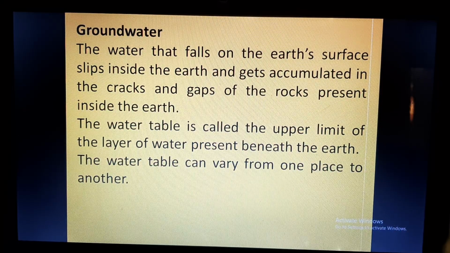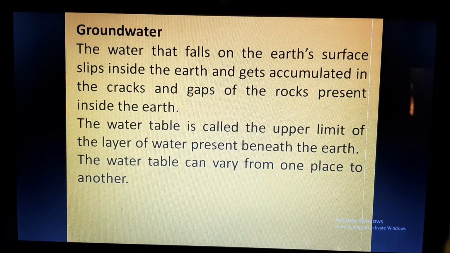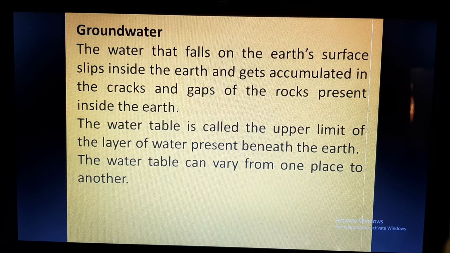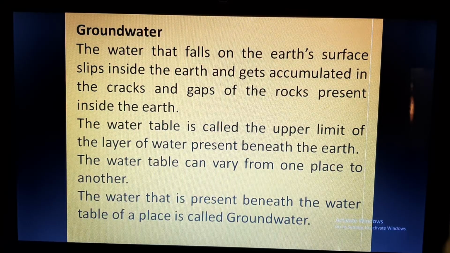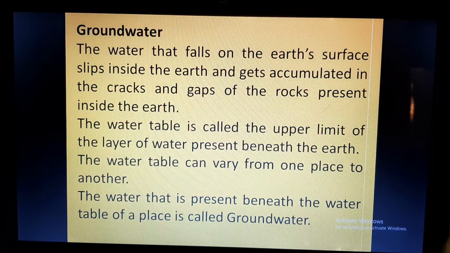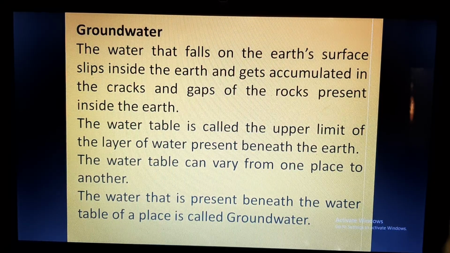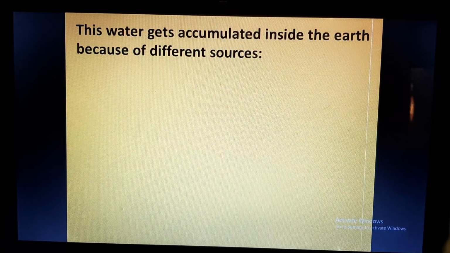The water table can vary from one place to another. For example, a place where rainfall occurs at a high rate, there the water table will be up. And a place like Rajasthan, which is dry and not humid, where rainfall occurs very less, there the water table will be low. Now the water that is present beneath the water table of a place is called groundwater. So groundwater is water accumulated inside the earth, and the uppermost layer of that groundwater is the water table, and it will vary from place to place.